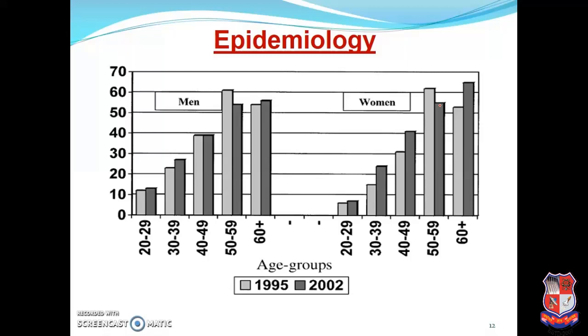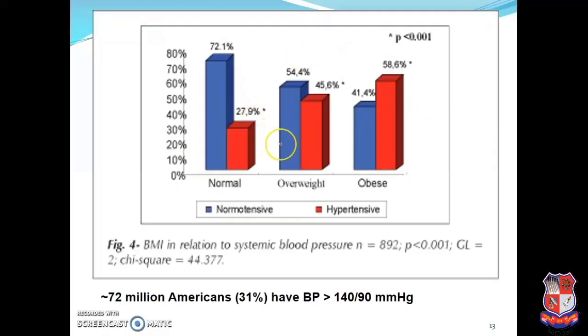with the young population. Let us discuss the epidemiological study with obesity or overweight. In normal patients we find a very small amount of hypertension as compared with overweight.